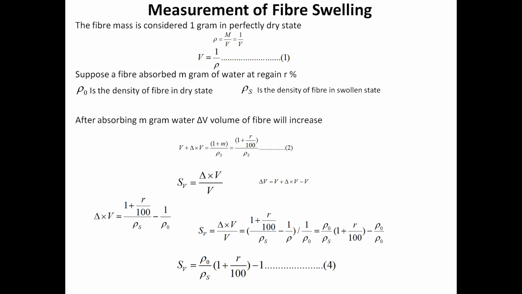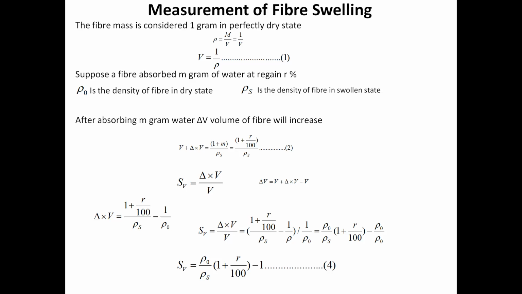Now it has become rho S. How much moisture will be absorbed by the fiber? This will depend on its regain, so you can express it as R upon 100. So 1 plus R upon 100 divided by rho S. This will be the new volume of fiber after moisture absorption.